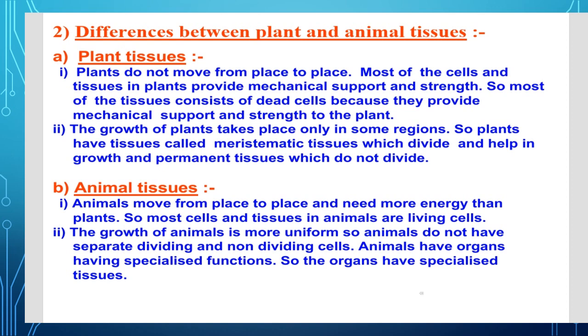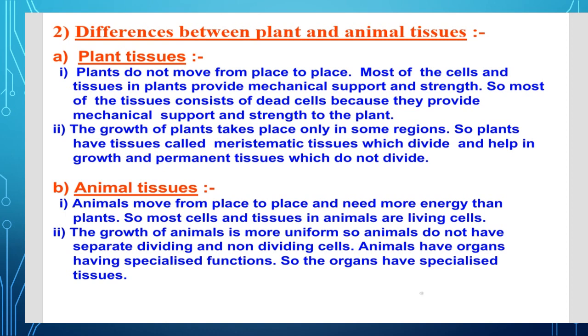The plants and animals both have similar life processes like nutrition, respiration, excretion, etc. But they do not have similar types of tissues because of the dissimilarity in their organization, mode of living and lifestyle. For example, plants are fixed. That's why they require more supportive tissues and most of their tissues are dead, like bark, xylem, etc. On the other hand, animals are mobile and they can move, so they need more energy than plants. That's why most of their tissues are living.